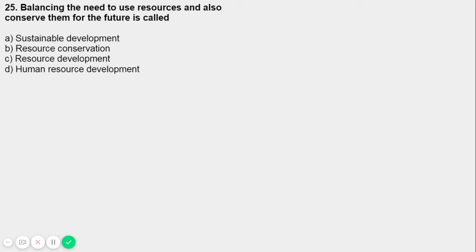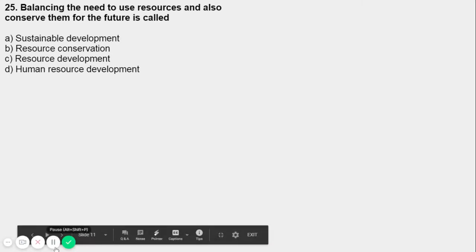Balancing the need to use resources and also conserve them for your future. What I've told you, sustainable development, that is with fair utilization of natural resources for human development right now as well, without depleting them for the future needs, by sustaining the ability of nature to continue to provide the resources in future as well. So question number 25, the answer is option A, that is sustainable development. Let's move on to the next.